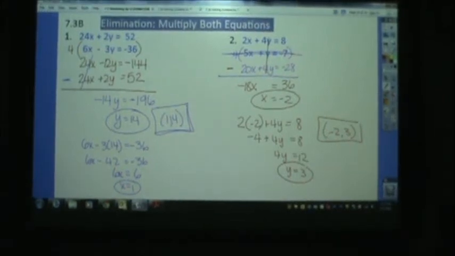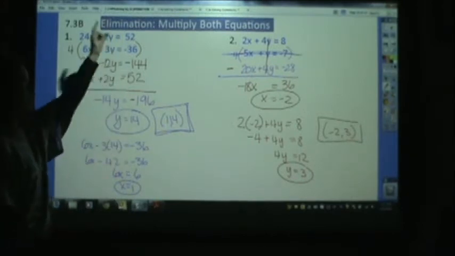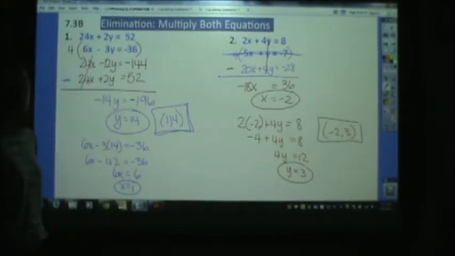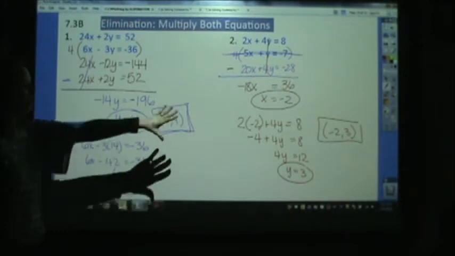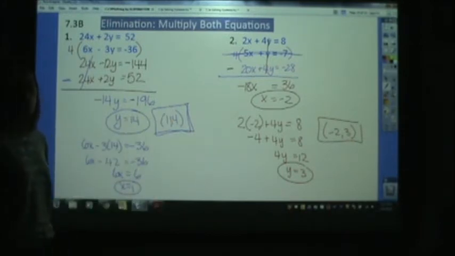Okay, this is the start of Blizzard Day 2. You have a worksheet that says elimination, multiply both equations. But the first 4 problems really are like what we've already done. So I'd like you to try those problems and then you can make sure you did them right by looking at the example prompts. You can try them on your own, then push pause.